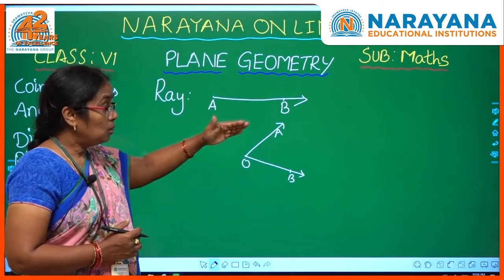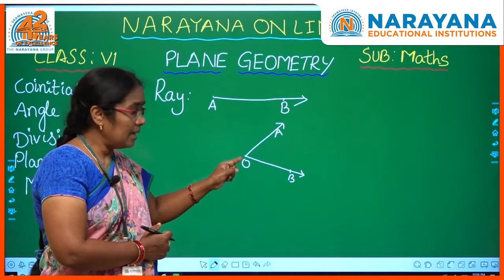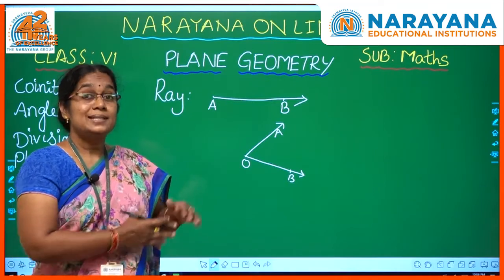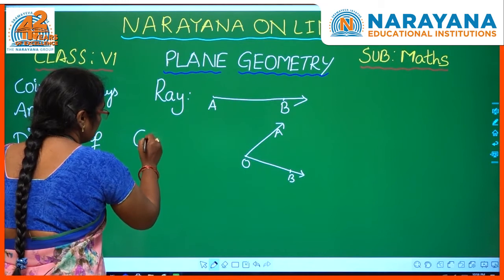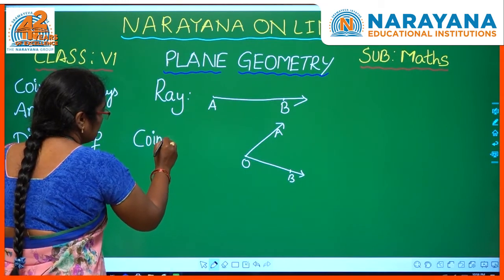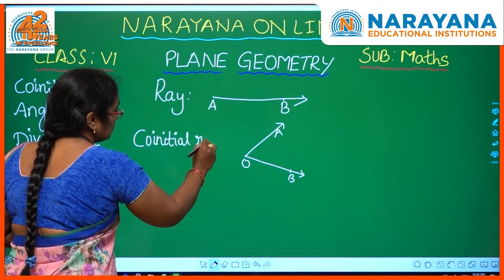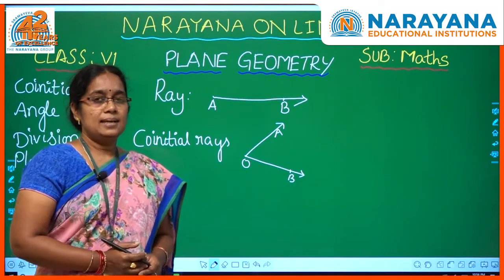See here, two rays I have drawn and both have the same initial point, the same starting point. Such rays are called co-initial rays. In what way can we define co-initial rays?